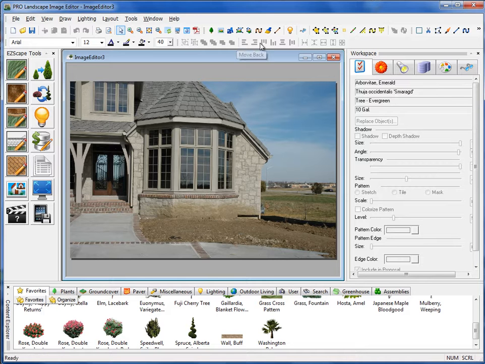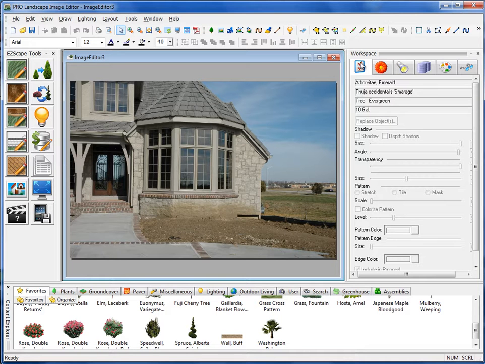Now with the program, whenever you see something that's grayed out like this, that means it's not quite available, because on this one I can't move to front, move to back, because I don't have anything on this project. I have to have at least 2 plants on here for that move to front, move to back to be enabled. Okay, over here on the far left side is the EasyScape toolbars. These are your commonly used tools, such as your draw grass, mulch, edging, retaining walls, and the EasyScape paver tool.